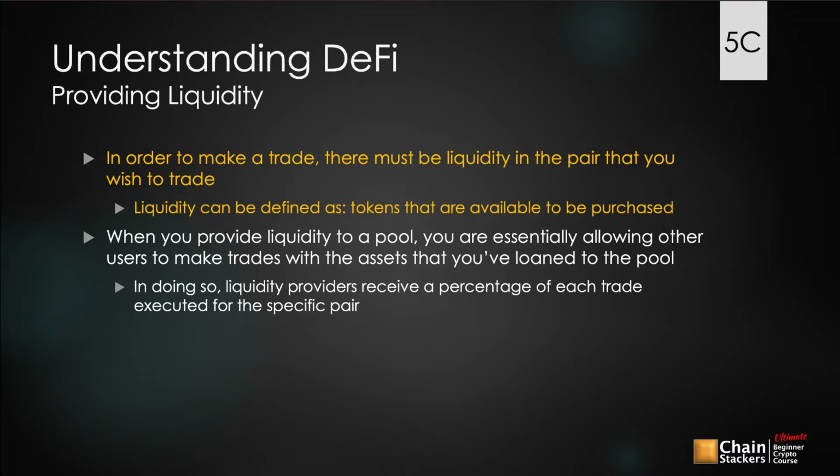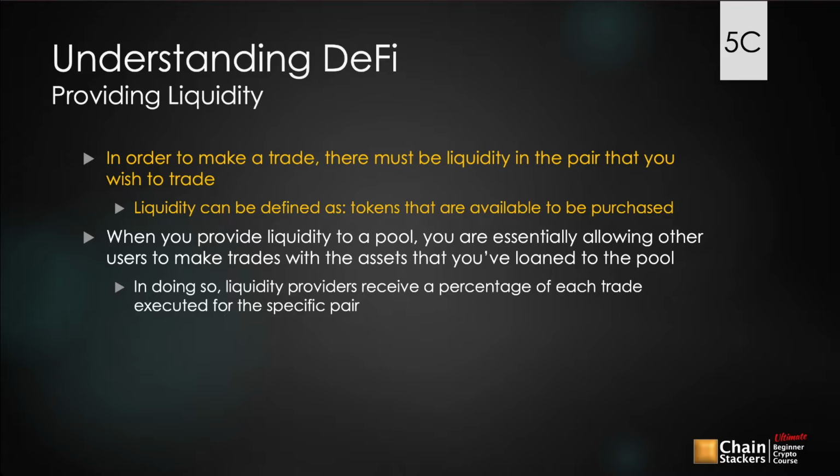So if there is no liquidity in the pair that you want to trade, you can't make that trade because there has to be a token for you to buy if you want to trade one token for another. So when you're swapping Ether for Link, there has to actually be some Chainlink, or Link, in the pool in order to receive that Link. So what decentralized exchanges allow users to do is to provide liquidity.